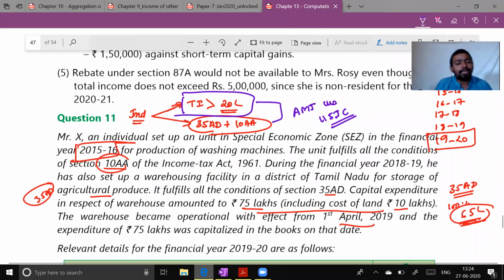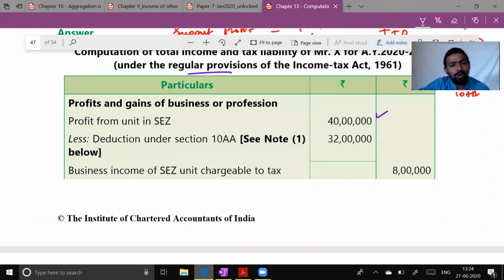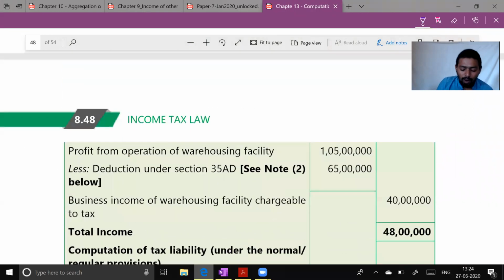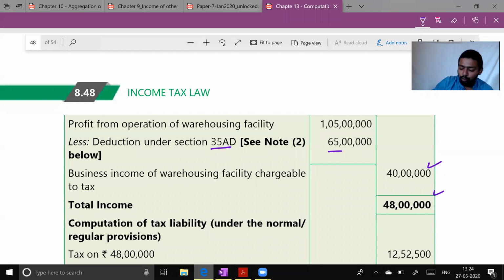First, they will compute tax under regular scheme. How do I compute tax under regular scheme? Total profit 40 lakh minus 32 lakh that we computed, so 8 lakh rupees is the taxable profit from the sales unit. Next, profit from operating a warehousing facility, 1 crore 5 lakh. Deduction under section 35AD would be 65 lakh. So the income here will be 40 lakh, and the total taxable income will be 48 lakh.